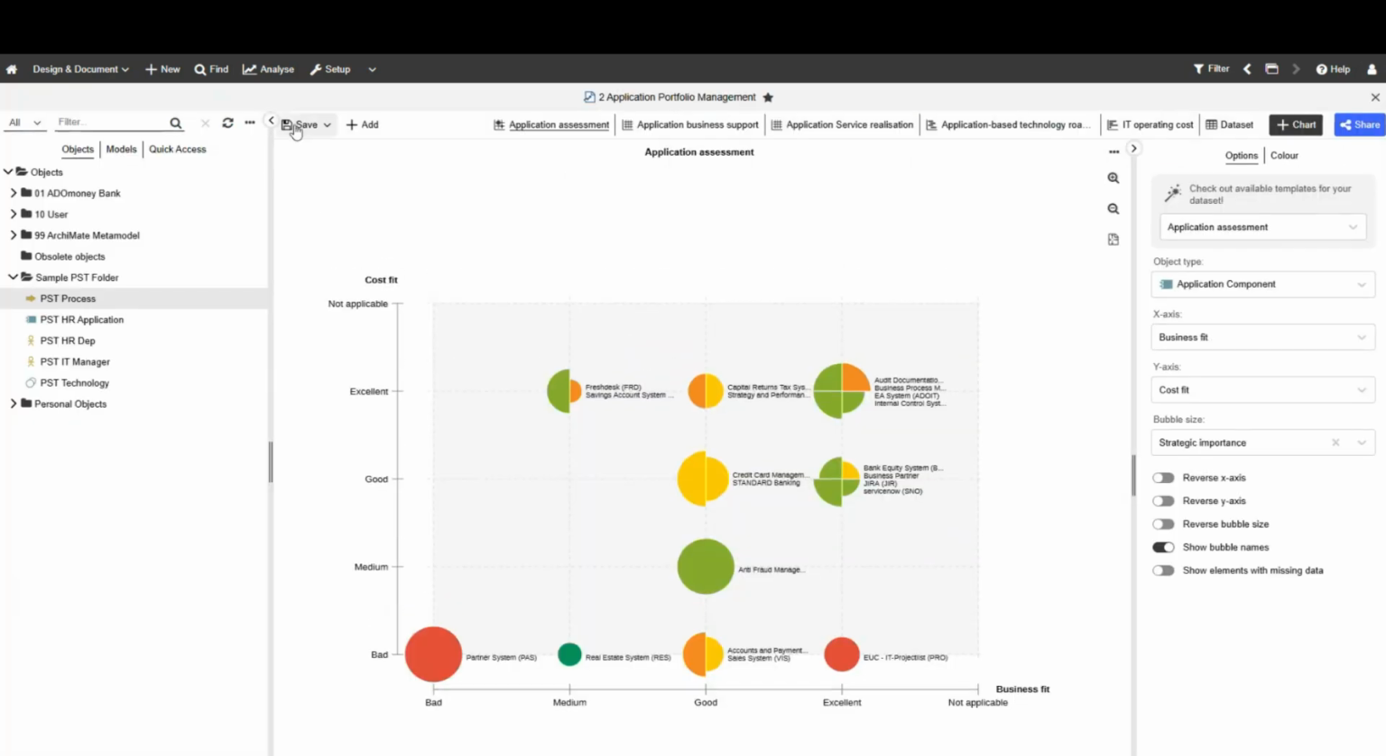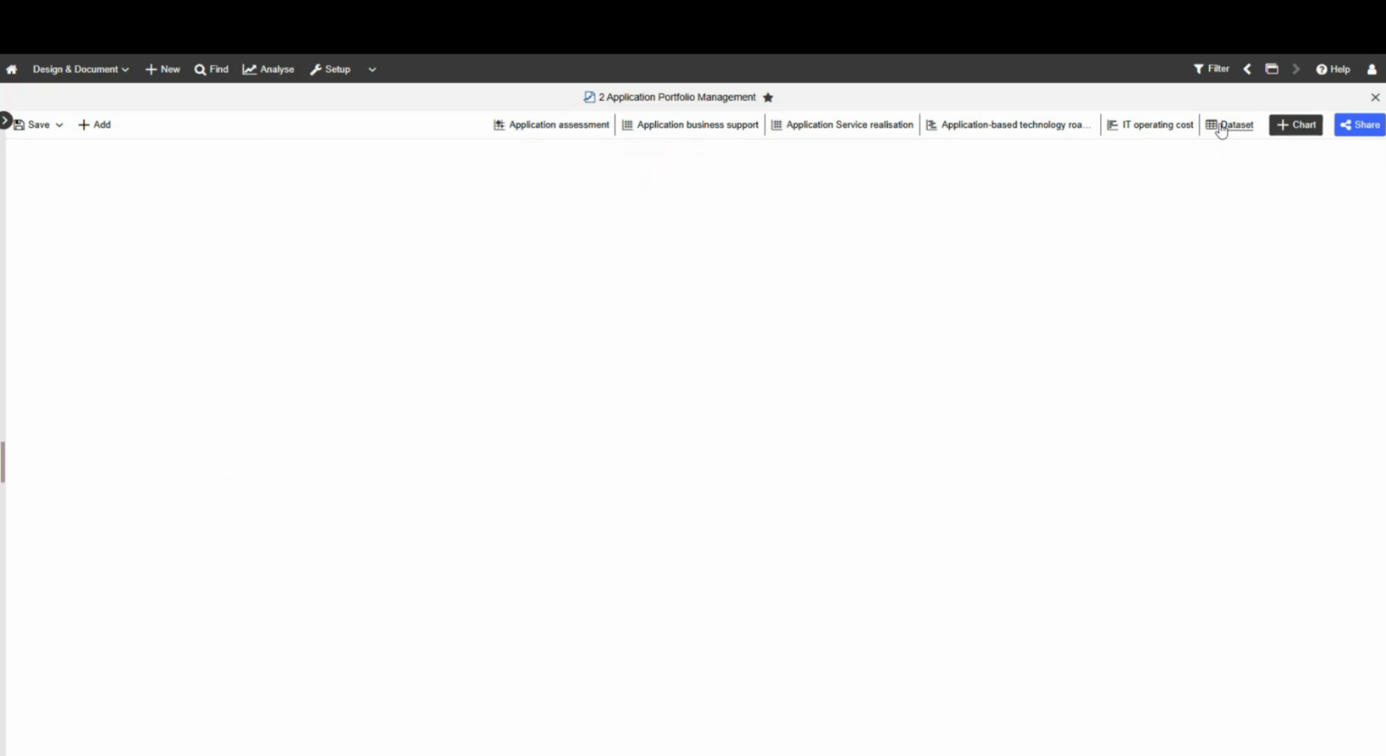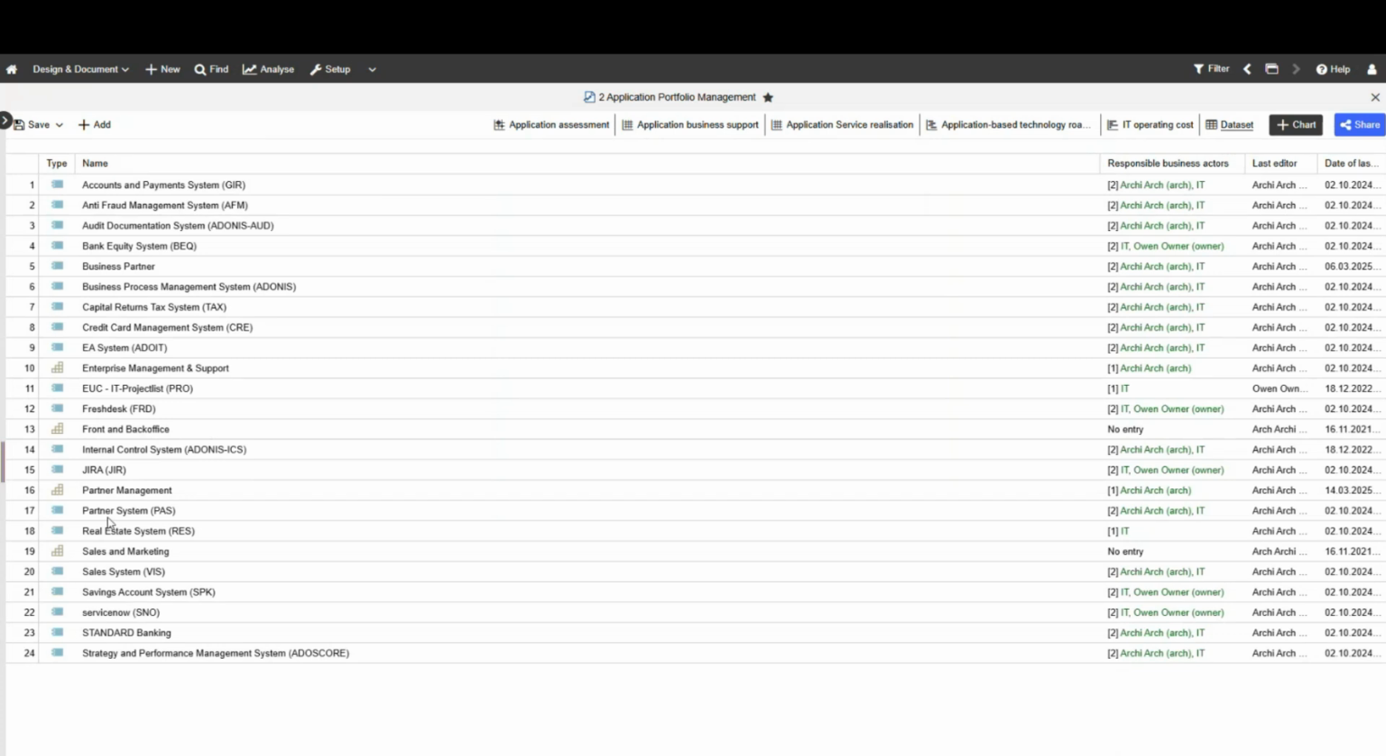When I click it, it opens up different tabs where I can also see visualizations of the data in different formats. In this case I've chosen applications as my data set. You can see the data set is a bunch of applications and some capabilities the applications might belong to, right?